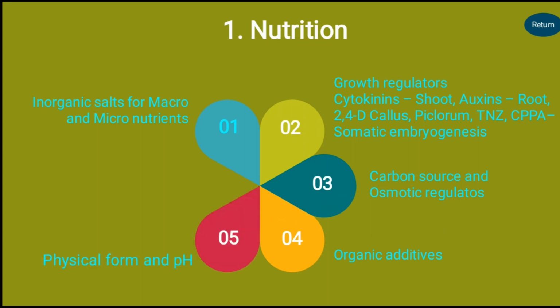The physical form and pH of the nutrient media play a major role in successful regeneration and effective multiplication during micropropagation. And the last one is contamination. The contamination during the preparation of nutrient media will severely affect the plant growth. So proper sterilization after mixing the appropriate concentration of these nutrients, carbon source and organic additives is necessary, and mostly sterile media are used for in vitro plant tissue culture techniques.